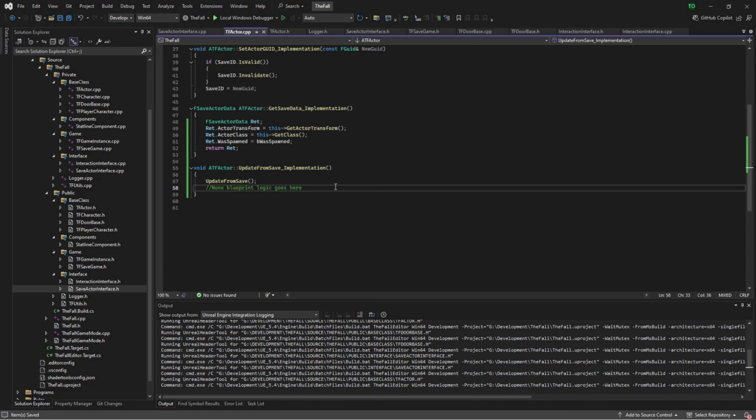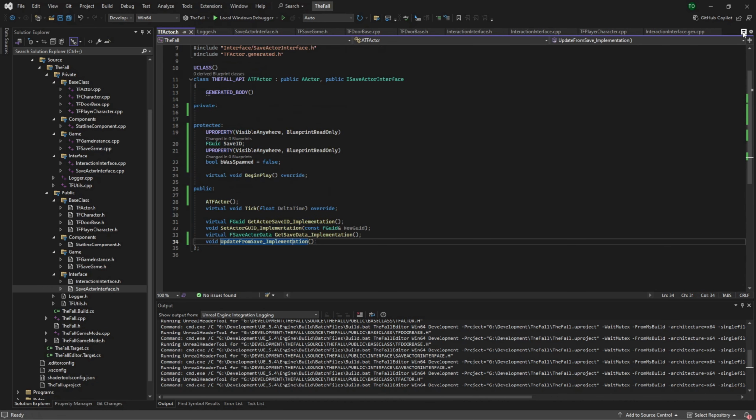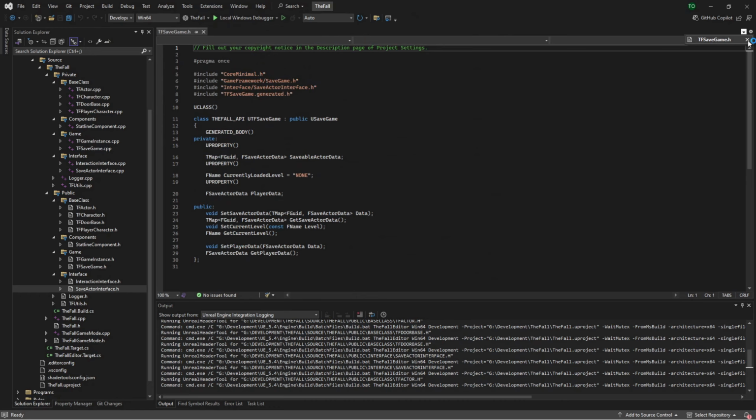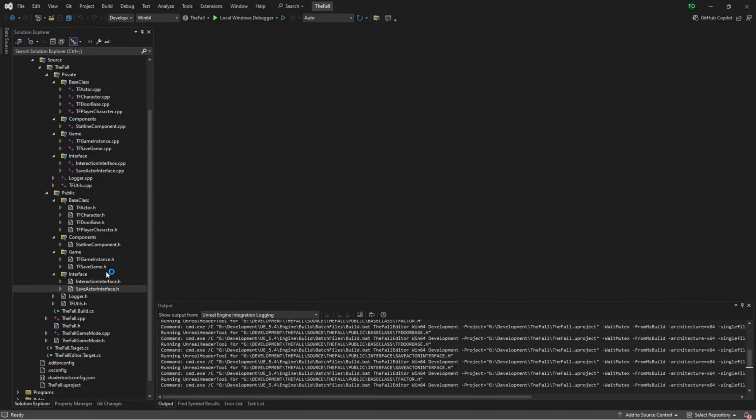So what we are going to do now is from save. It's the game instance we need to expand here. So I'm just going to close out of all these. This is the other reason why I do recommend you keep your files and folders as organized and as clutter-free as possible. You don't have all the stuff open there. So let's open up our game instance source file.